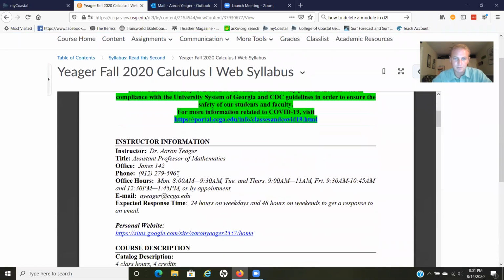Most important here is my office hours. Those are Monday 8 a.m. to 9:30 a.m., Tuesday and Thursday 9 a.m. to 11, and Friday at 2 separate times, either 9:30 a.m. to 10:45 or from 12:30 to 1:45. These office hours are going to be online.